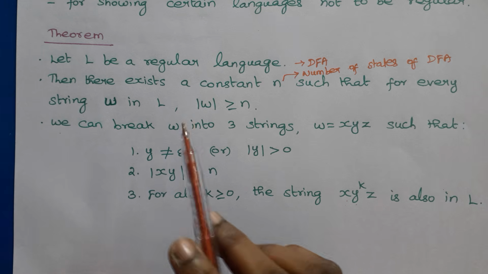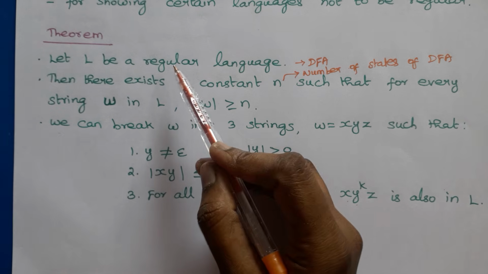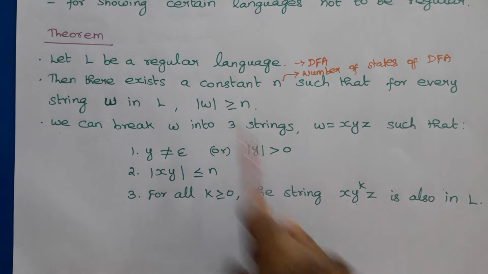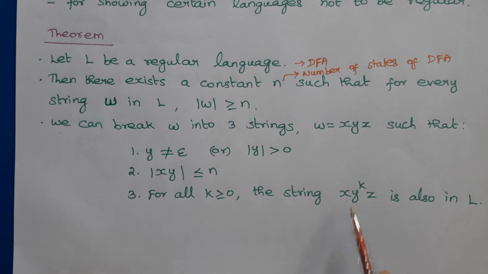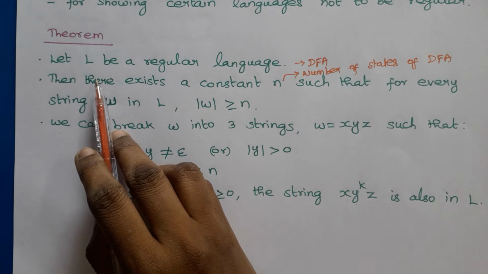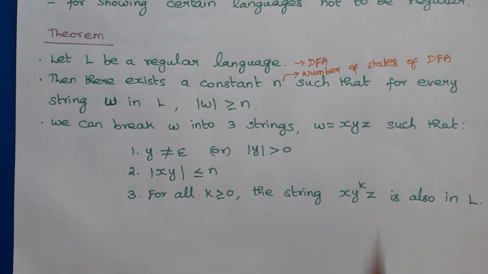To prove a language is not regular, we start by considering L to be a regular language. At the end, for x y to the power k z, we will get a contradiction. That is, it does not belong to L. In that case, we can say that the given language is not a regular language.